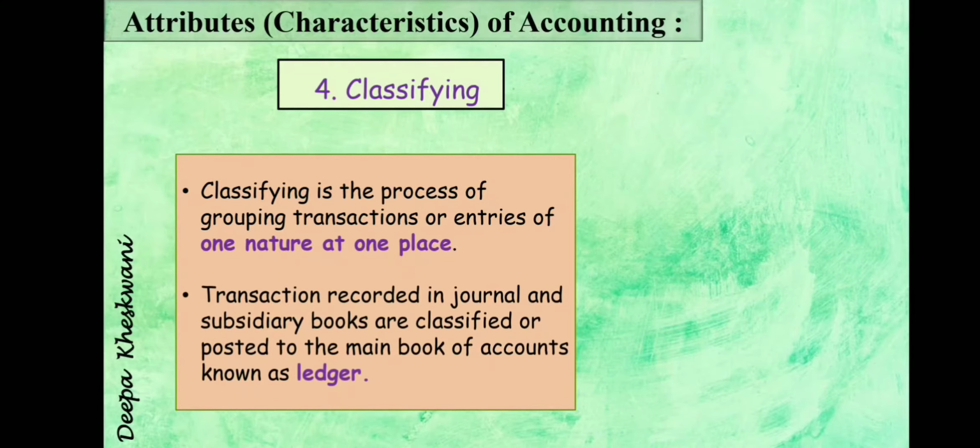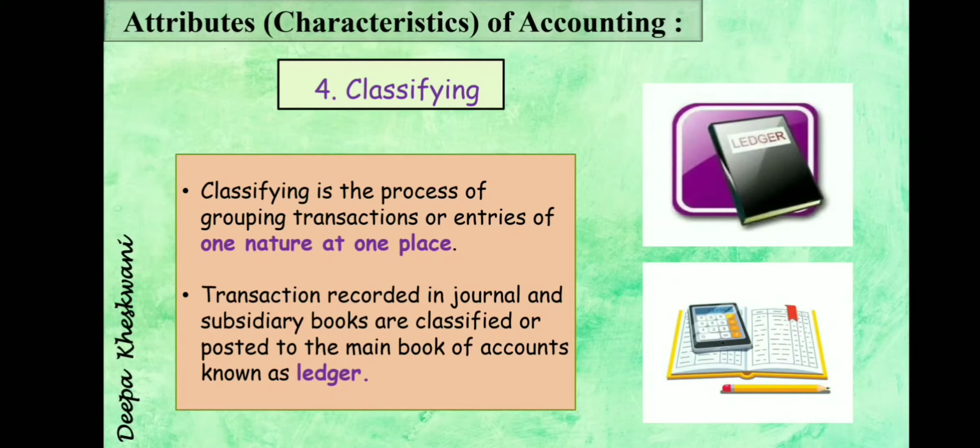Transactions recorded in journal and subsidiary books are classified or posted to the main book of accounts known as ledger. This is the next step. After recording, we have to classify or we have to post in the book that is known as ledger. In ledger, all the transactions will be recorded separately. That is done with the help of journal and subsidiary book. When we do the practical part, then your concept will be more clear.